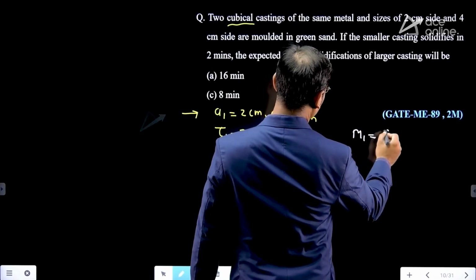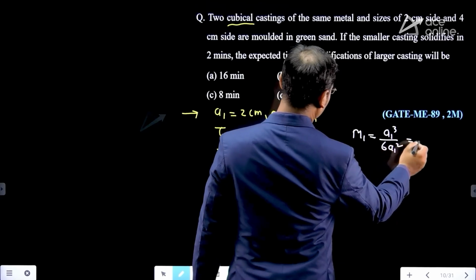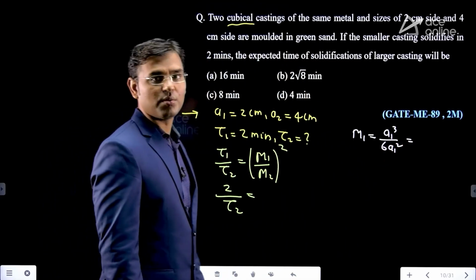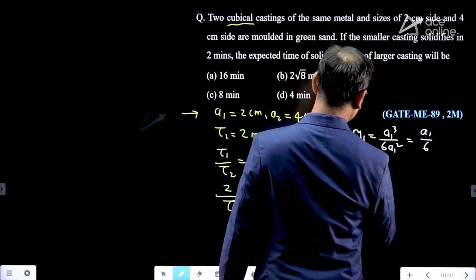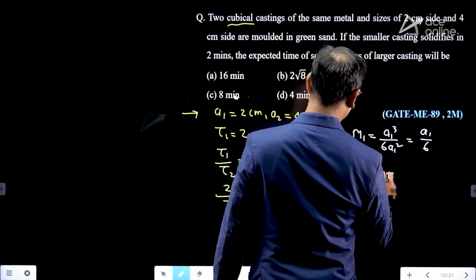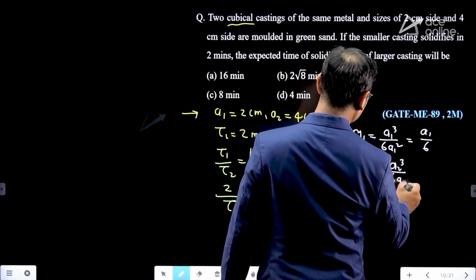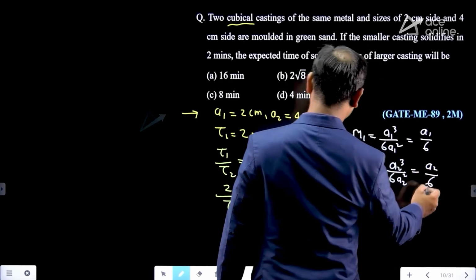Modulus of 1 is a1 cube divided by 6 a1 square, that is, for a cube, volume divided by surface area. What is modulus? Volume divided by surface area. Then it is a1 by 6. Then modulus of 2 is a2 cube divided by 6 a2 square, which is a2 by 6.